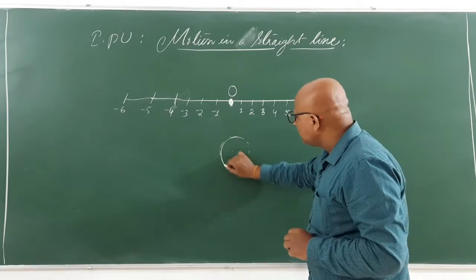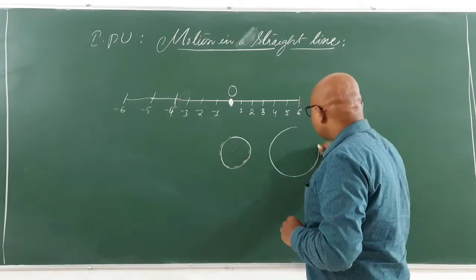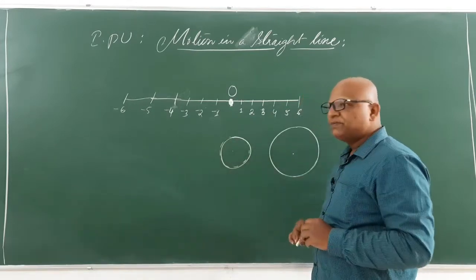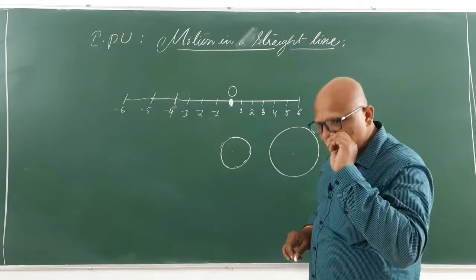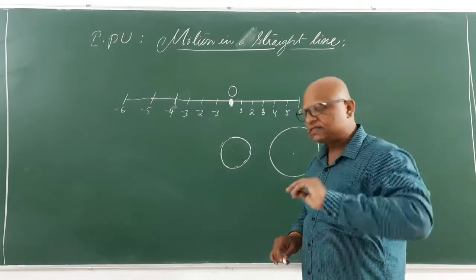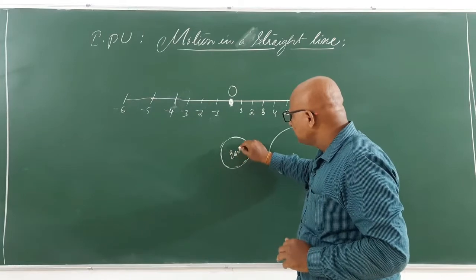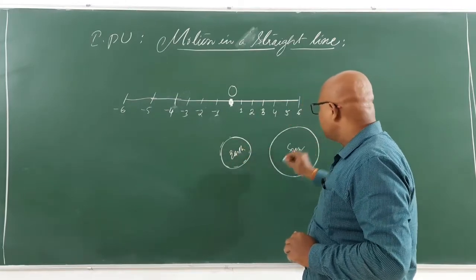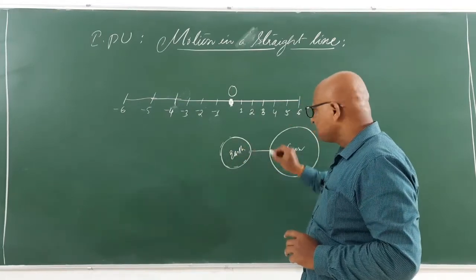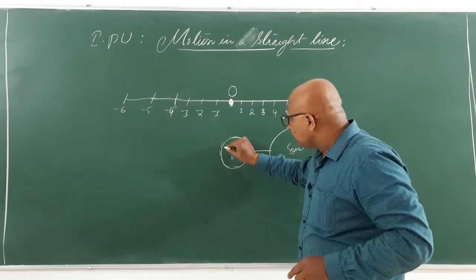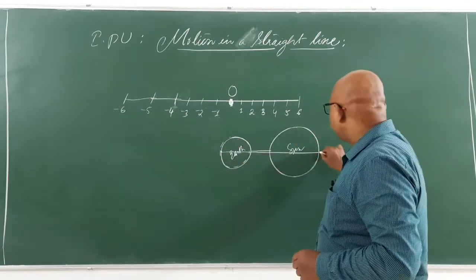Suppose you consider earth as a particle, sun as a particle. What is the distance between earth and sun? How do you measure it? This is earth, this is sun. Is it the distance between their surfaces? Is it the distance between their peripheral ends?